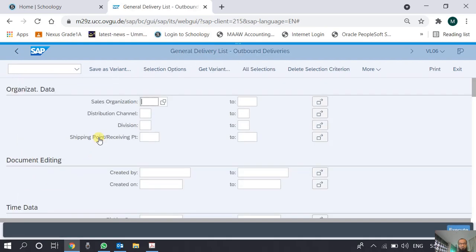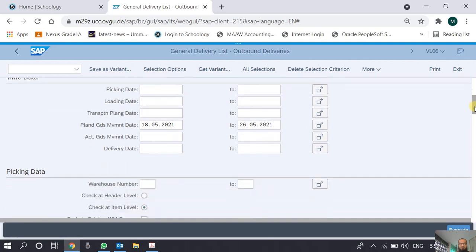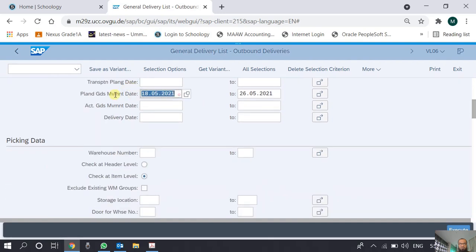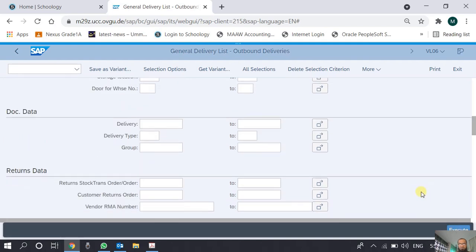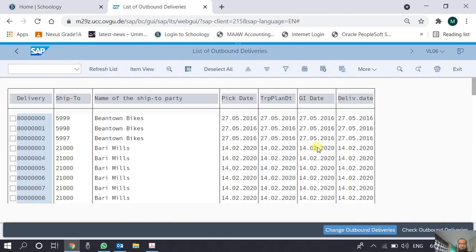The system takes us to the parameter screen where we can filter the upcoming list of delivery orders based on any of the organization data fields, the document data fields, the time data fields. By default, there is a date mentioned here, so I remove the date so that I can have a list of all the delivery orders. There are many other filters available. We just run the report without any filter, and I am taken to a screen which contains all the delivery orders present in the system.